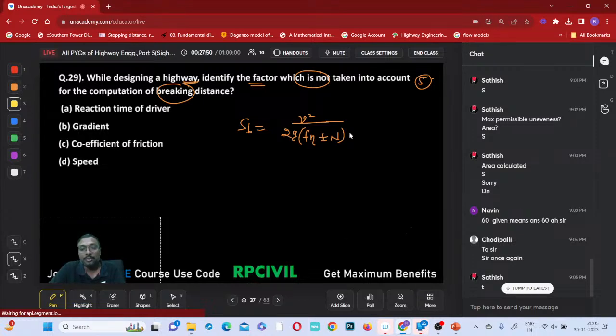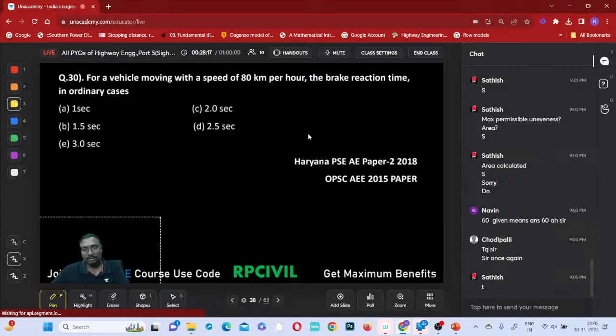Reaction time is not included, right? Except for that, everything is included. Gradient is included, coefficient of friction is included, speed is included. Only the reaction time of the driver is not included. So option A will be the correct answer. Now, shall I go on to the next question?